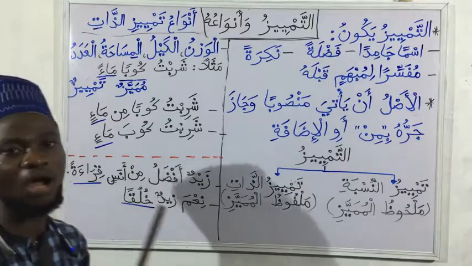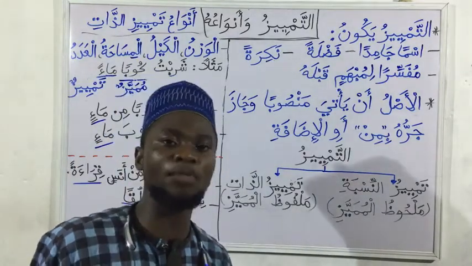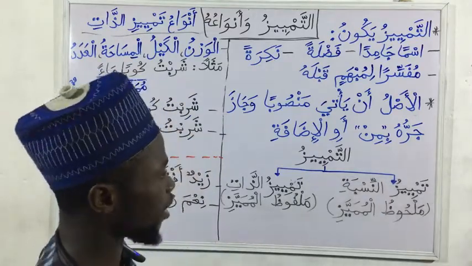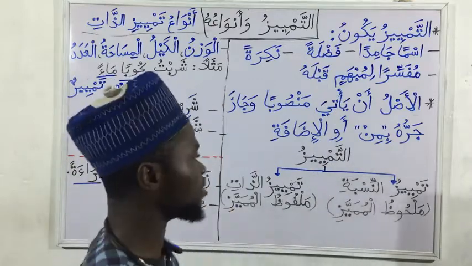So those two cases. It can be what? Mansub, and it can be what? Majrur. And majrur in two cases, majrur bil min and majrur bil idofa. So that is generally the definition of tamyiz.